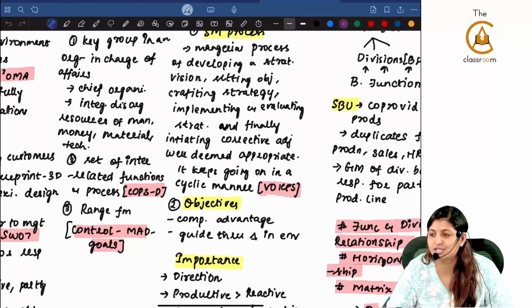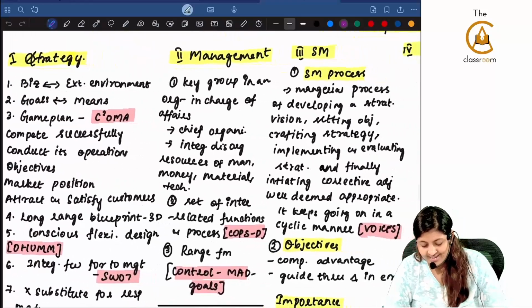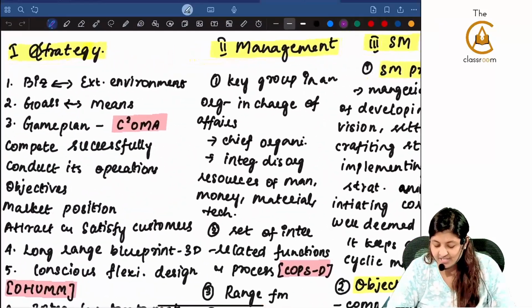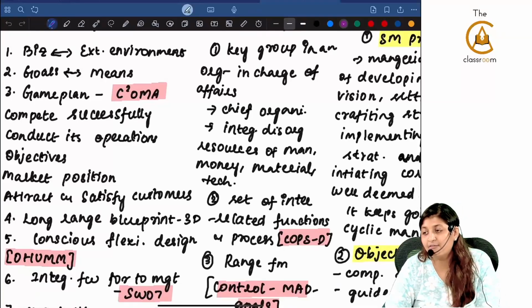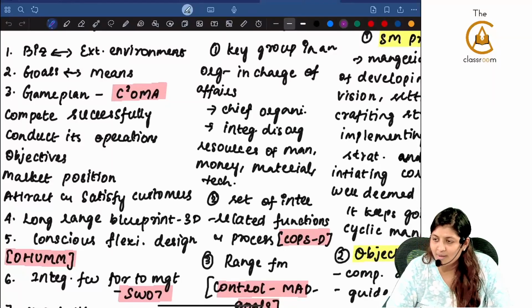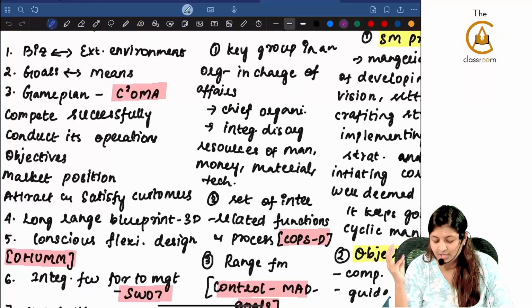Mobilization of resources, allocation of task and design of organization. Next is strategy. The strategy is always with the external environment. The strategy gives the goals and the means to achieve the goals. It is a game plan for COMA. What is COMA? Compete successfully, conduct its operations, objectives, market position, attract and satisfy customers.